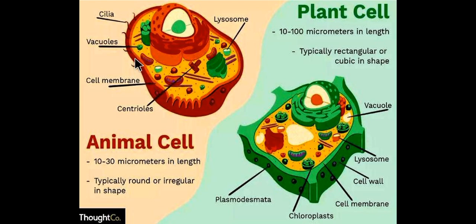The animal cell is typically round or irregular in shape, while the plant cell is typically rectangular or cubic in shape. The plant cell possesses the cell wall, whereas the cell wall is not present in the animal cell.